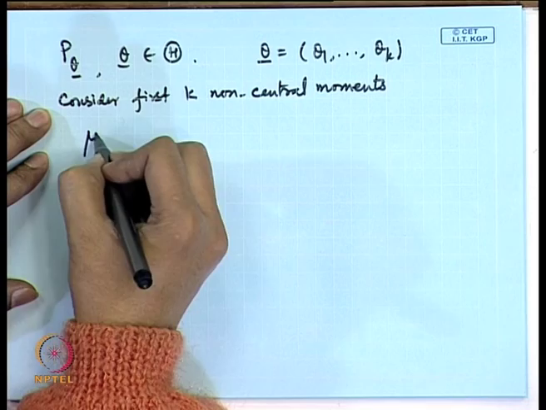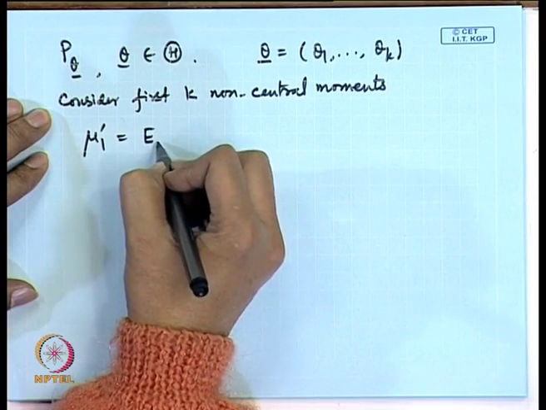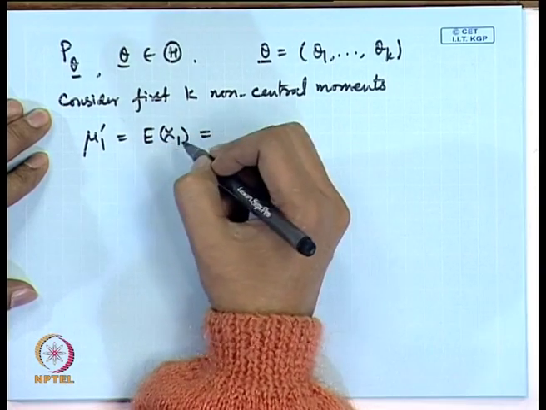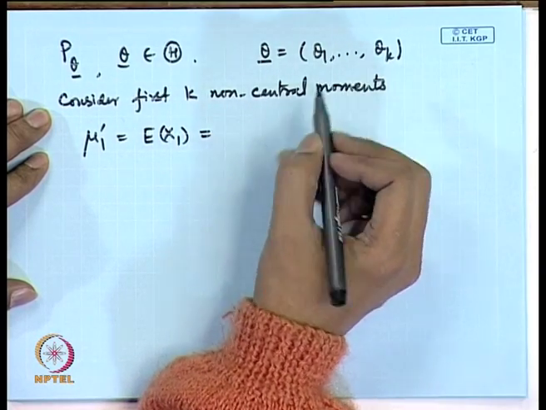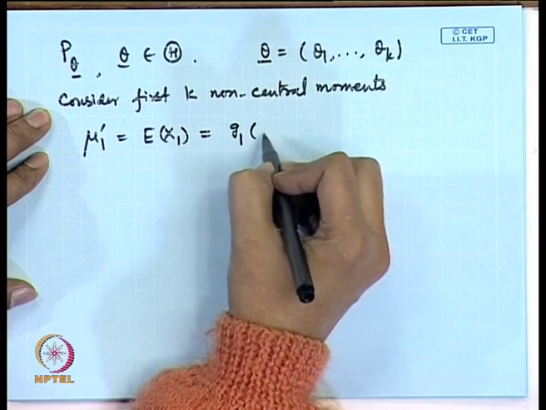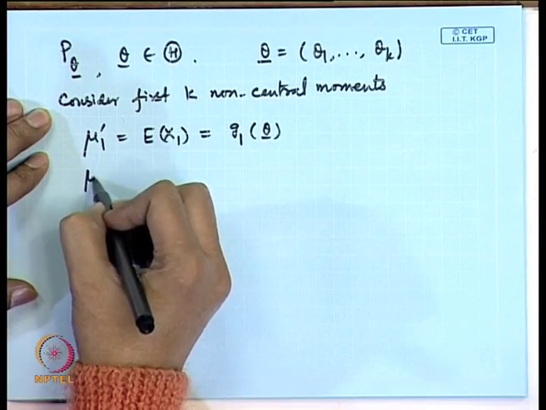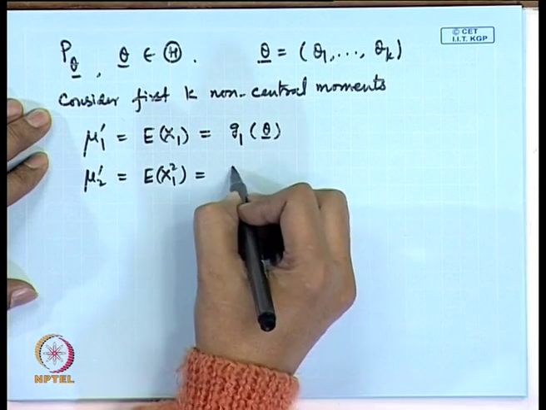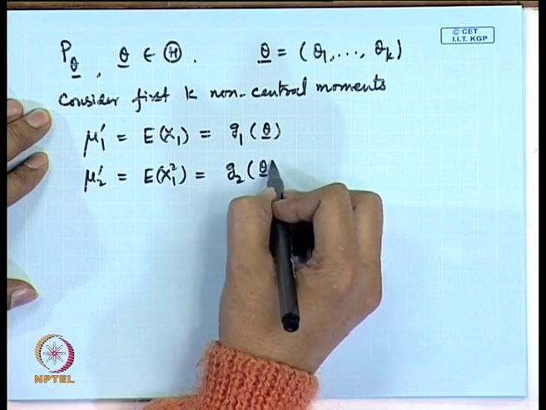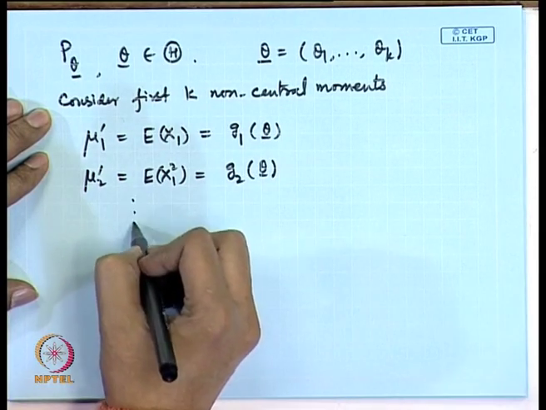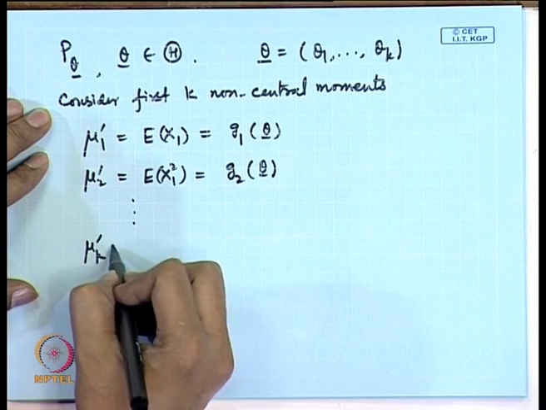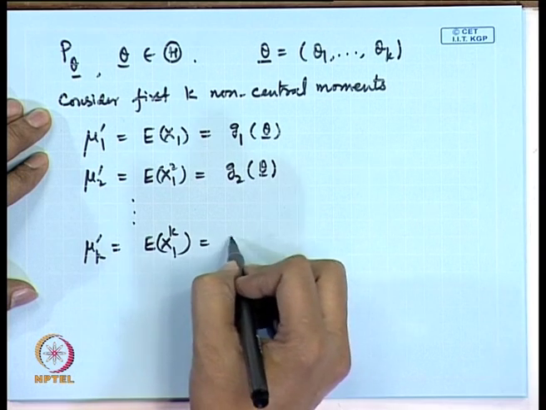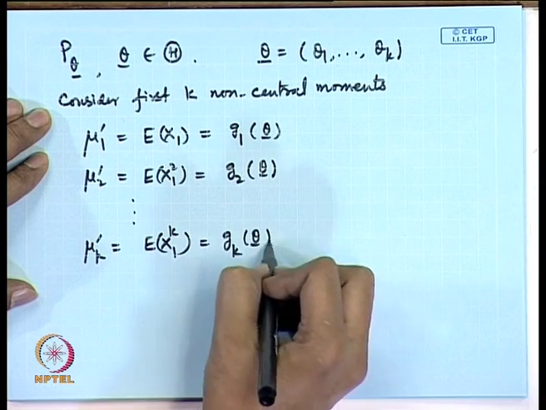That means, we calculate say mu 1 prime, which is expectation of say x 1, that is now all of these moments they are going to be functions of the parameter. So, let us call these functions as say g 1 of theta. Similarly, mu 2 prime, that is the second moment of this distribution, this will be another function of theta, let us call it g 2 and so on. Let us write say mu k prime is equal to expectation of x 1 to the power k, that is g k of theta.